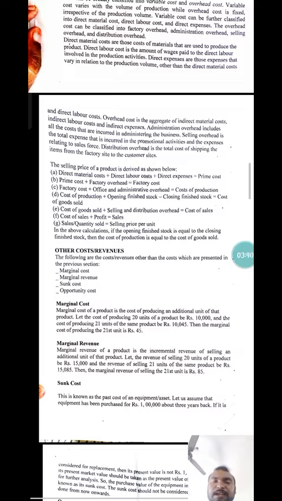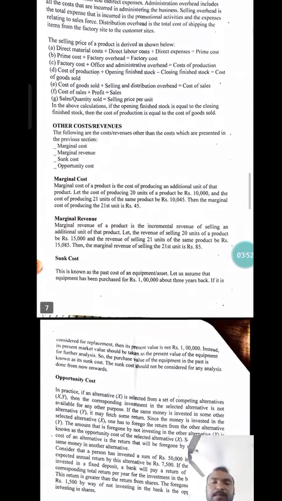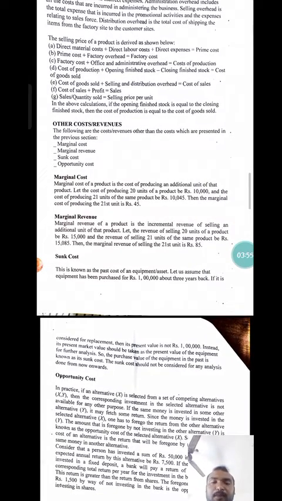The marginal cost of a product is the cost of producing an additional unit of the product. Let the cost of producing 20 units be 1000 and the cost of producing 21 units of the same product be 1045. The marginal cost of producing the 21st unit is 45 rupees. Marginal revenue is the incremental revenue from selling an additional unit of the product. Let the revenue from selling 20 units of a product be 1500 and the revenue from selling 21 units of the same product be 1521.5. The marginal revenue of selling the 21st unit is 21.5 rupees.